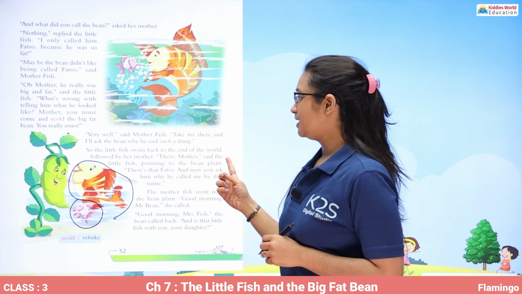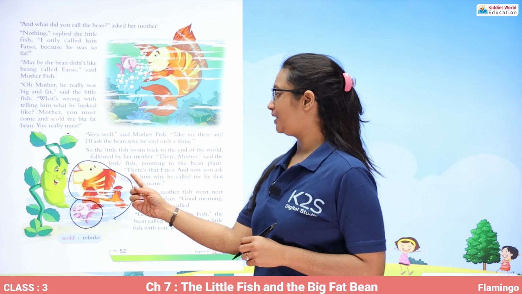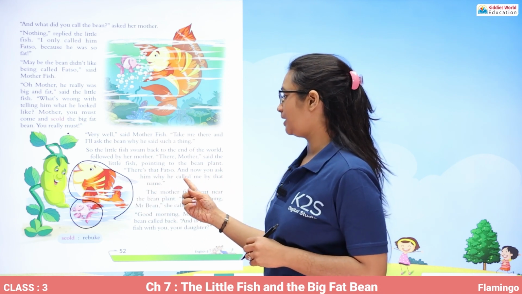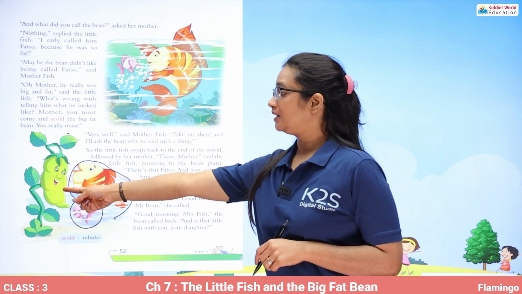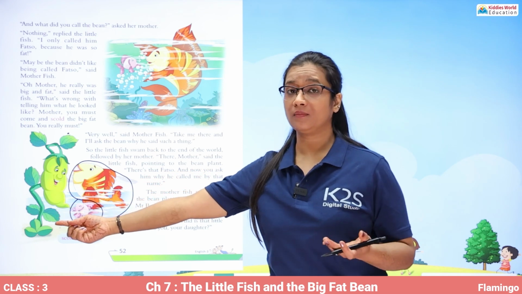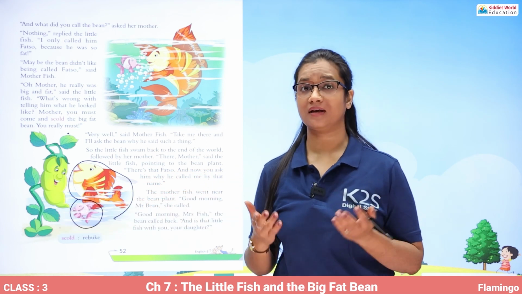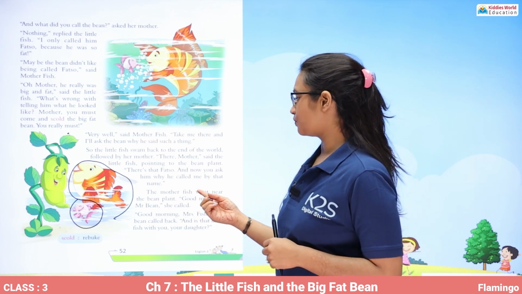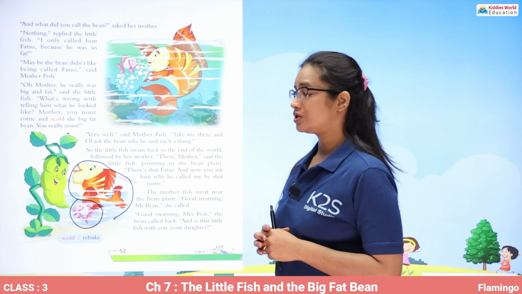There, mother, said the little fish, pointing to the bean plant. There's that fatso, and now you ask him why he called me by that name. So the fish pointed out that there is this fat bean who said these things to me. Now you just go and ask why he said such a thing to me. The mother fish went near the bean plant. Good morning, Mr. Bean, she called.